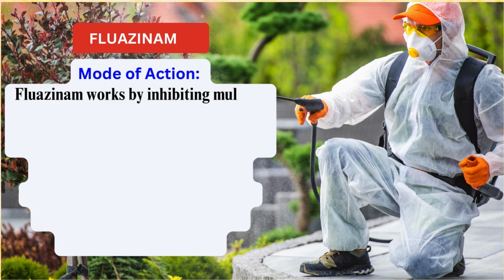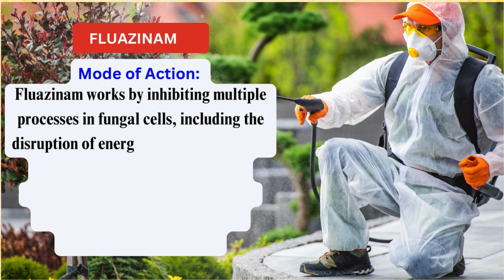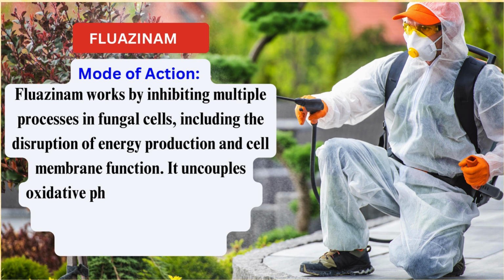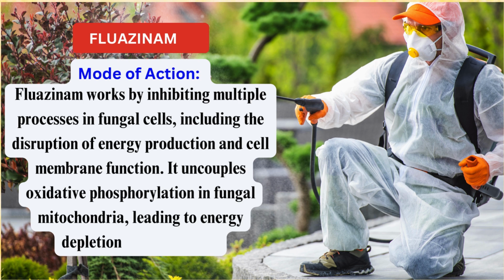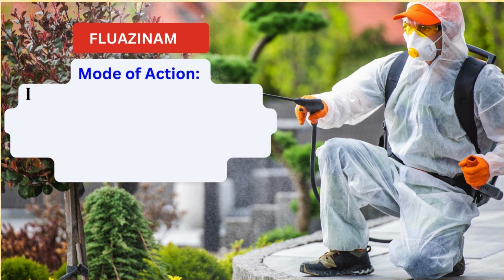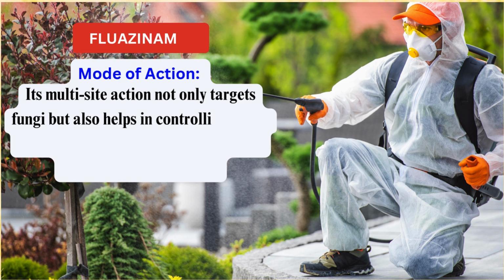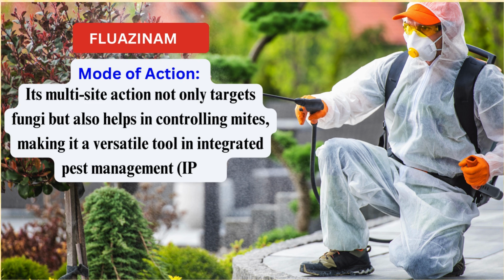Mode of action. Fluazinam works by inhibiting multiple processes in fungal cells, including the disruption of energy production and cell membrane function. It uncouples oxidative phosphorylation in fungal mitochondria, leading to energy depletion and cell death. Its multi-site action not only targets fungi, but also helps in controlling mites, making it a versatile tool in integrated pest management, IPM.